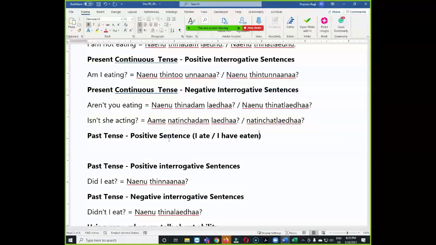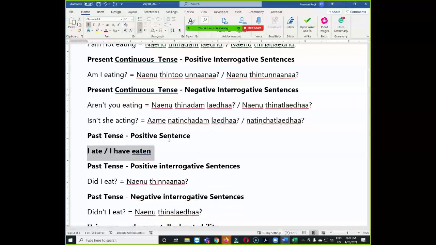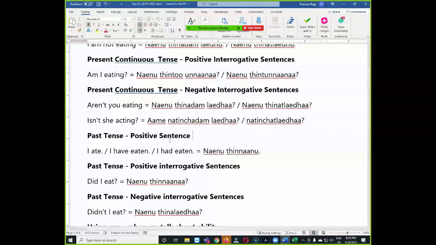Past tense positive sentence. Okay, this one: I ate, or I have eaten, or even I had eaten. It will be the same. The structure will be the same in Telugu. So can you try to translate? నేను తిన్నాను. అవునండి, సరిగ్గా చెప్పారు. నేను తిన్నాను.